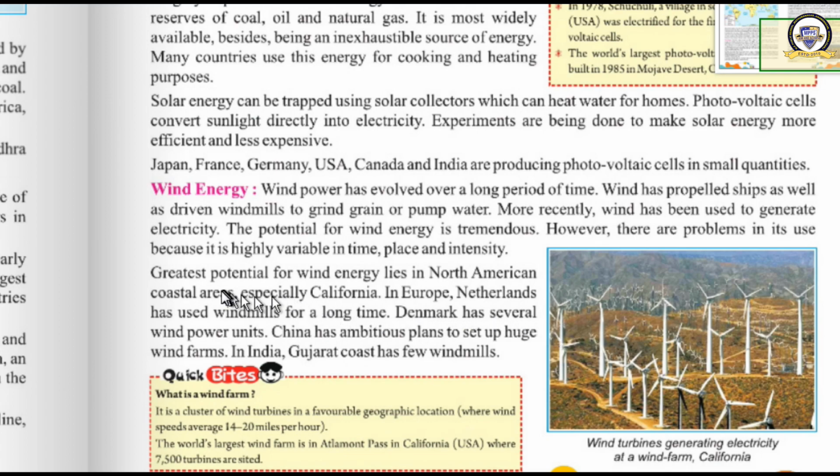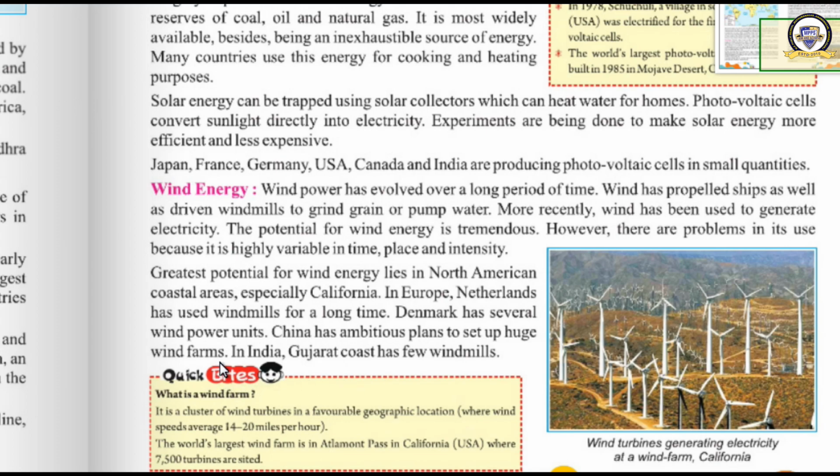Greatest potential for wind energy lies in the North American coastal areas, especially California. California is a state in USA. In Europe, Netherlands has used windmills for a long time. Denmark has several wind power units. China has ambitious plans to set up huge wind farms.